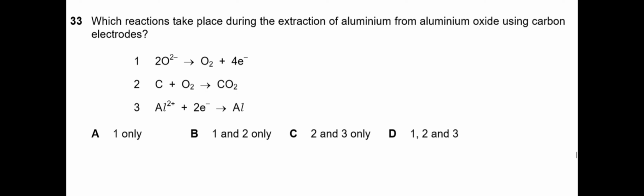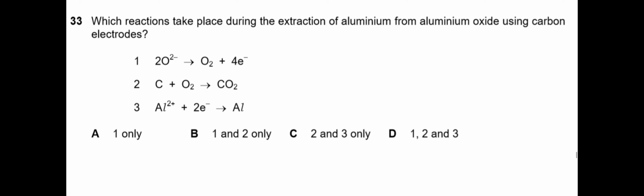Okay, the next question says, which reactions take place during the extraction of aluminium from aluminium oxide using carbon electrodes? So here the important term is using carbon electrodes. They are not saying the electrodes are made of carbon, they are saying using carbon electrodes. That means in the extraction of aluminium, we know that we are using two electrodes, one is the cathode, the other is the anode.